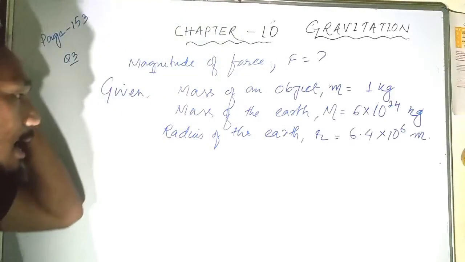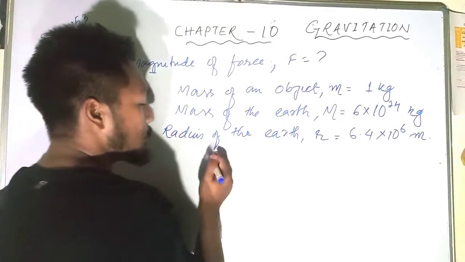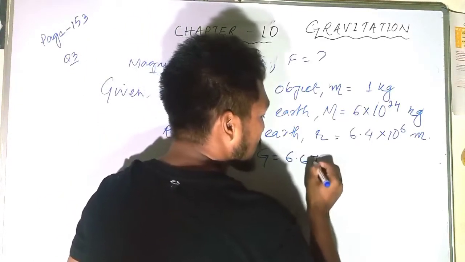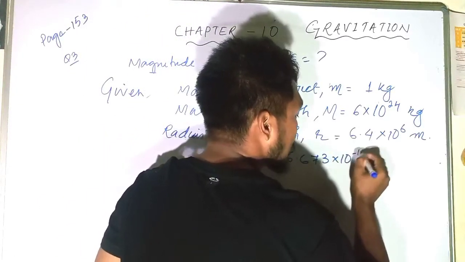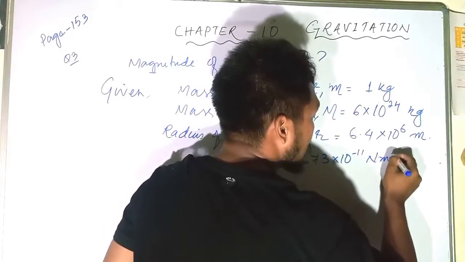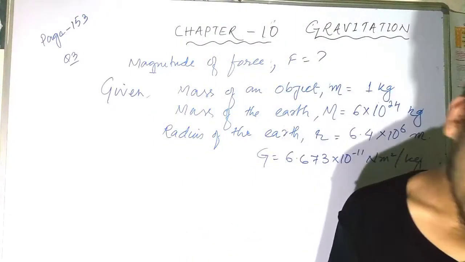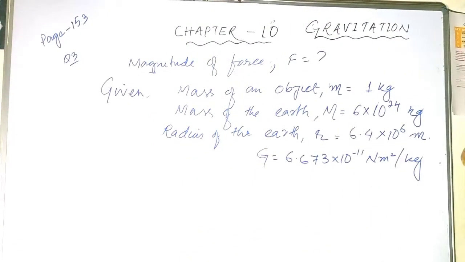Next, our question is what? We know that the universal constant G is 6.673 into 10 to the power minus 11 Newton meter square per kg. Am I right? This is what our value is given. Please note all this down, and based on this we will try to solve the numerical problems.